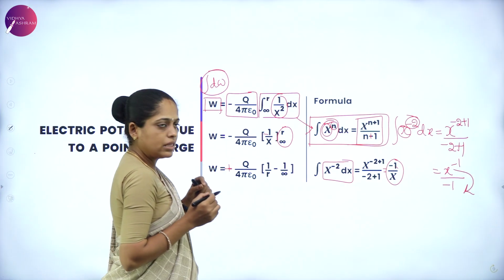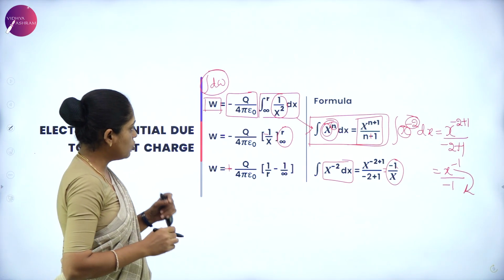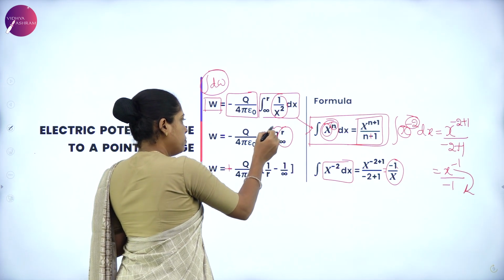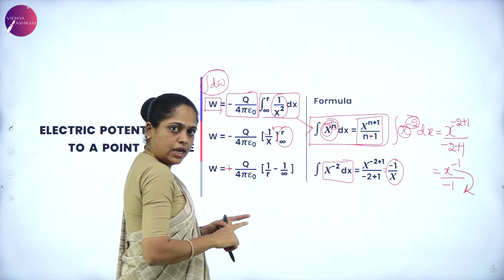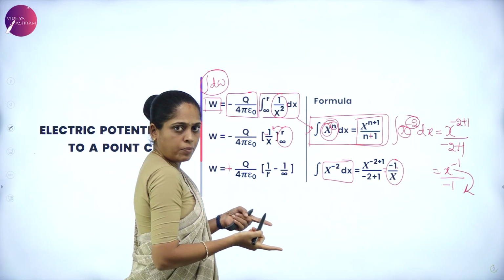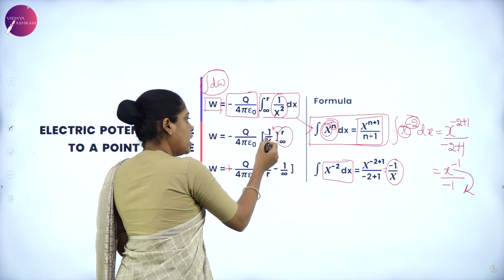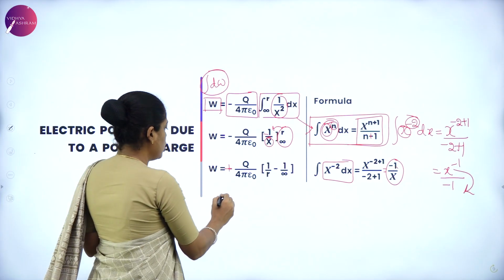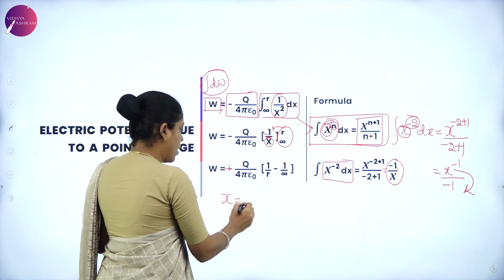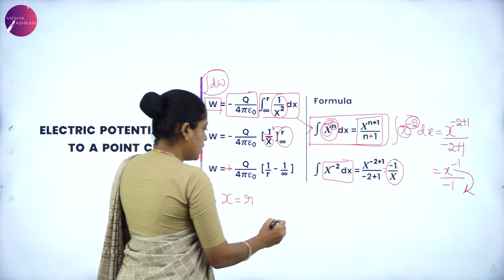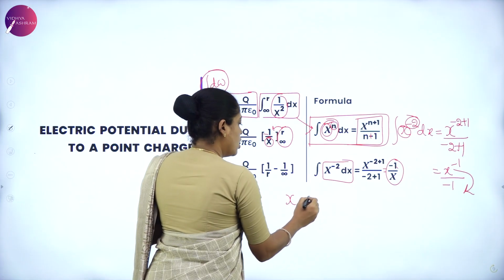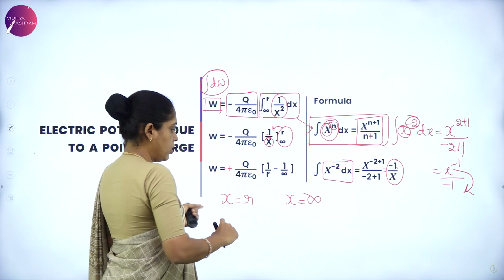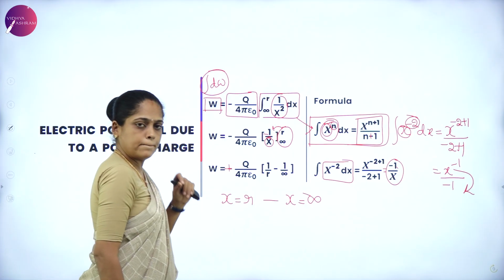How to apply the limits? First, you have to apply the upper limit, then minus the lower limit, to the variable x. So the x value here, the upper limit, is r, then the x value, the lower limit, is infinity. Between these two, I have to consider minus.